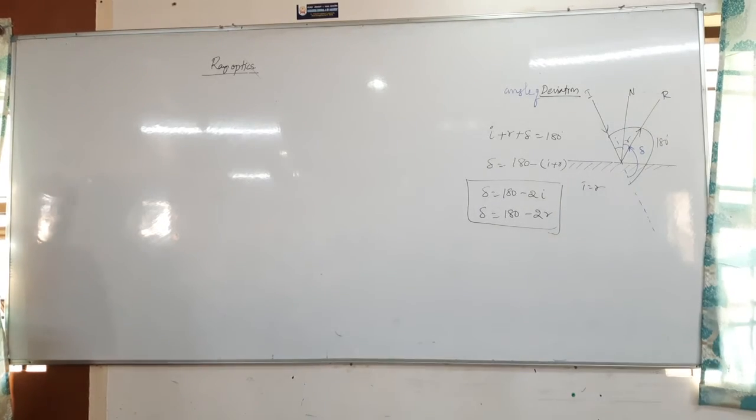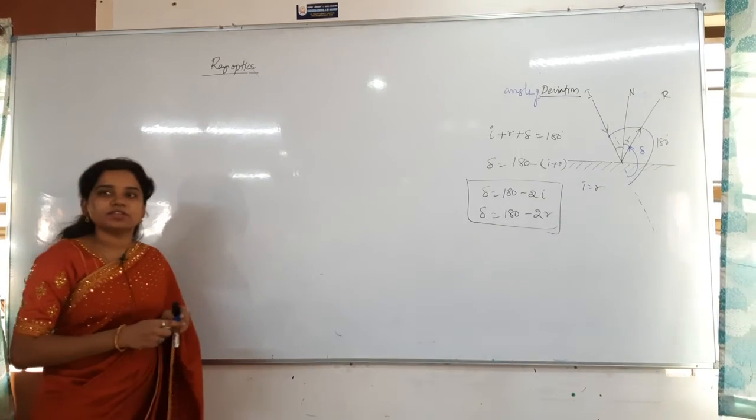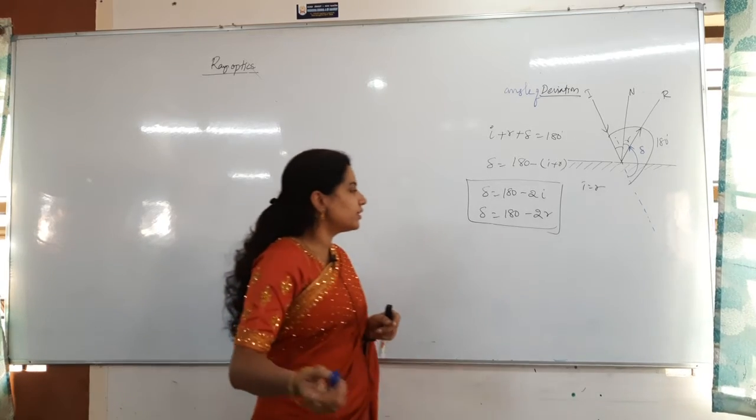Properties of plane mirror next. Finished that one? Draw the diagram also. Write a little point.